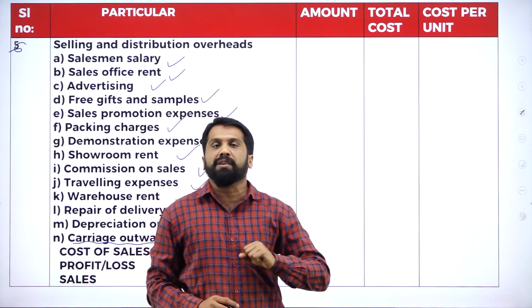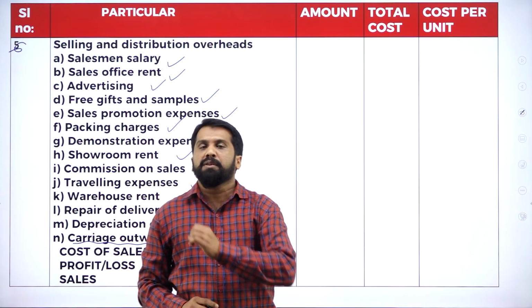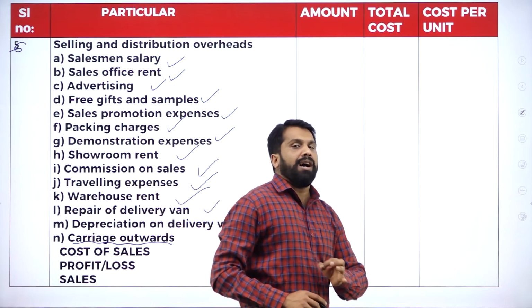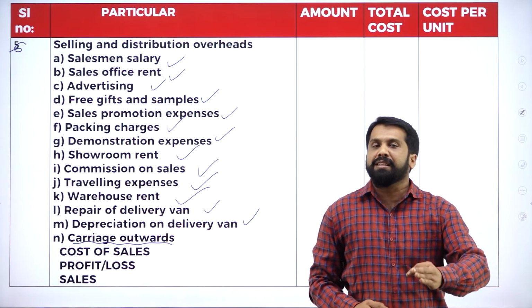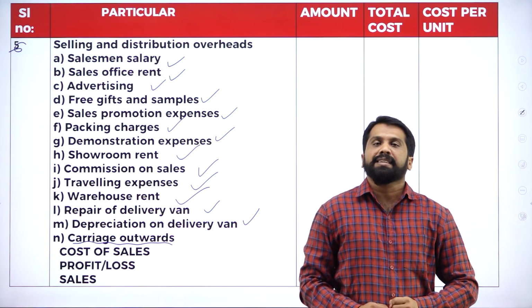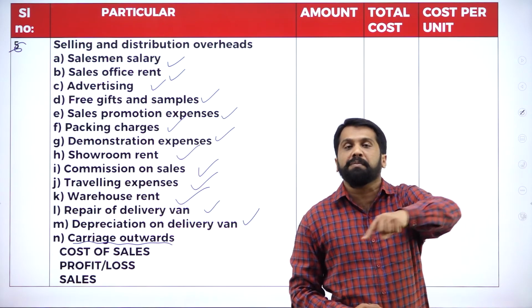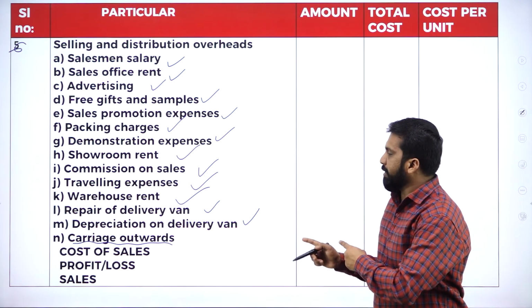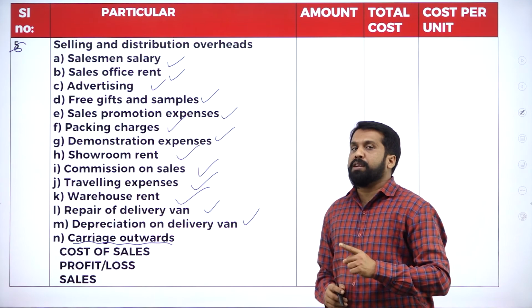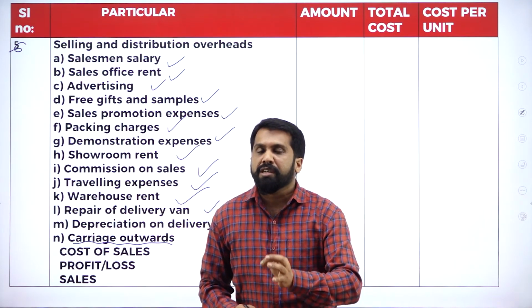Carriage outward means transportation from one shop to another, going to the retailer, going to the wholesaler from the factory. Transportation outside the premises we call carriage outward. Transportation within the premises we call carriage inward.